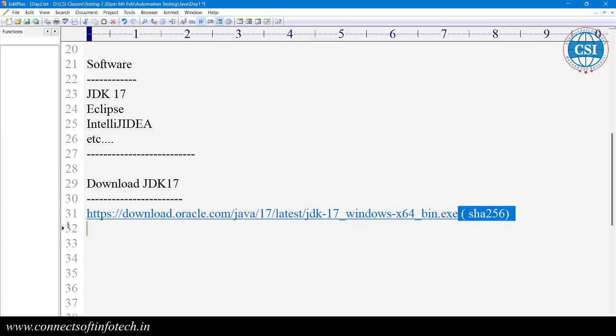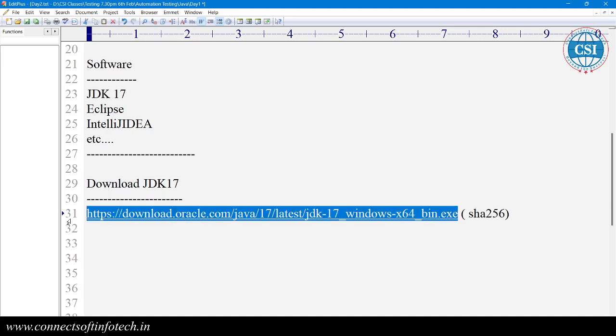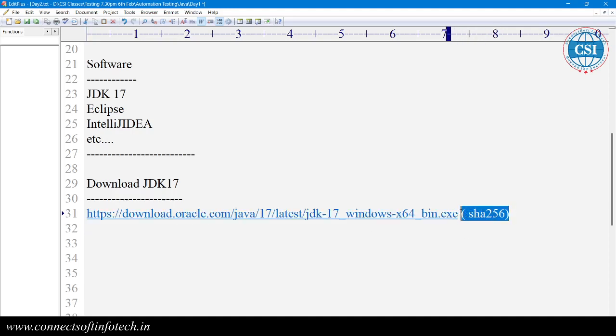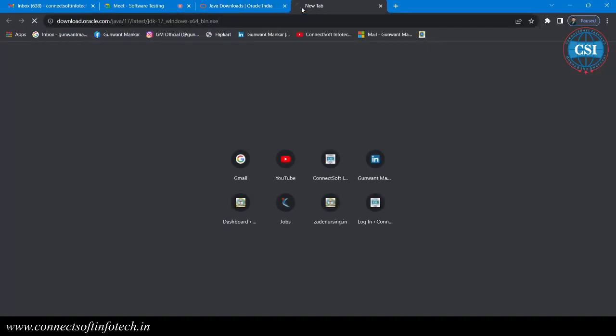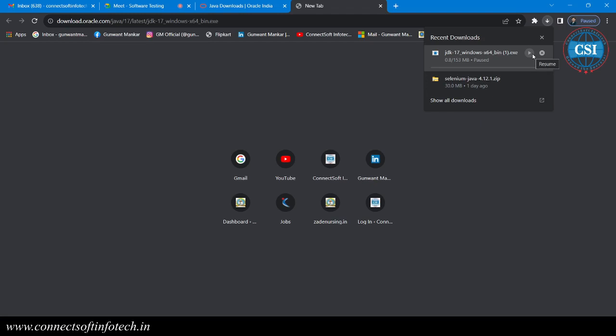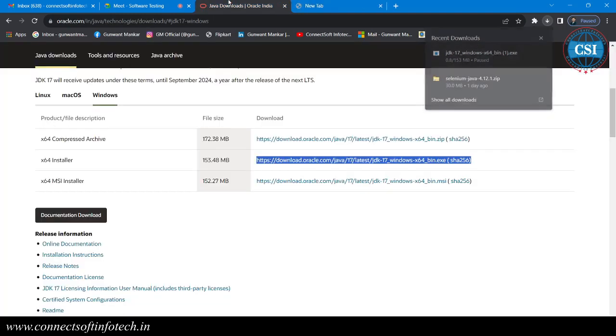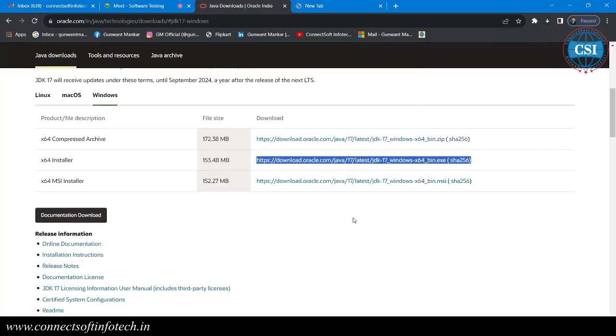Suppose I'm going to just copy and directly paste in the browser. So it's automatically downloaded, right? So I'm just going to pause here.